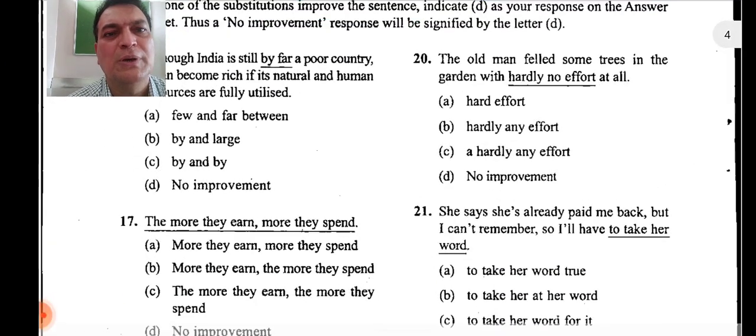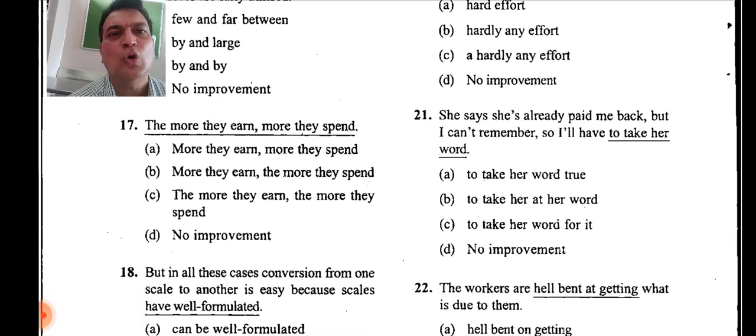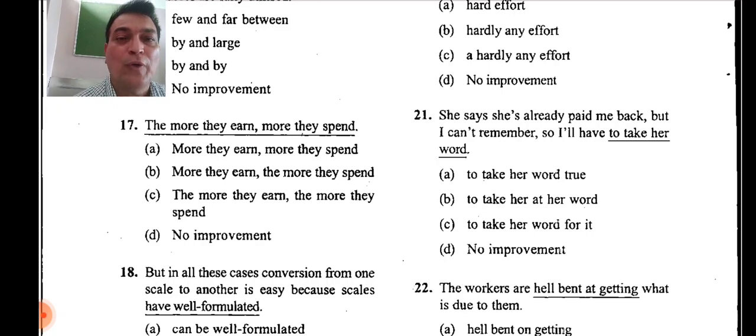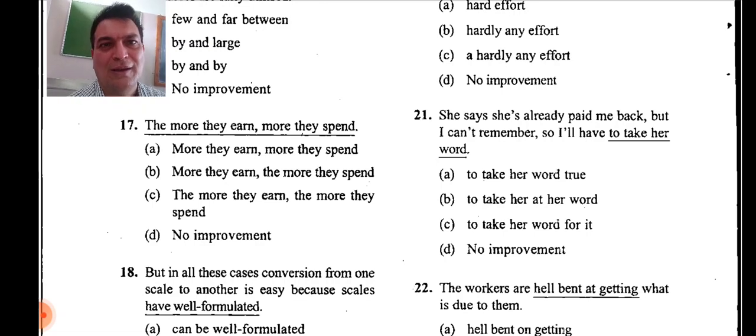Question number 17. The more they earn, more they spend. So, you have to find out which is appropriate here. You have to improve upon the sentence here. If the more is there in the first clause, what will follow?